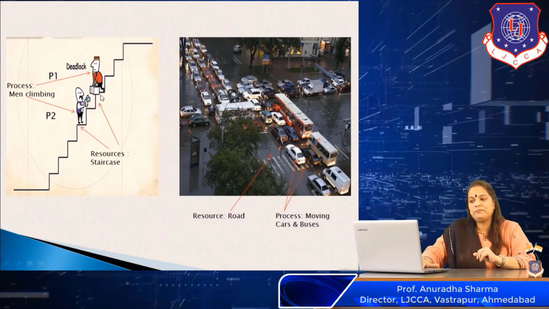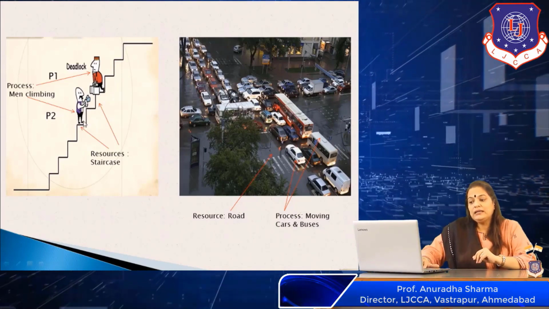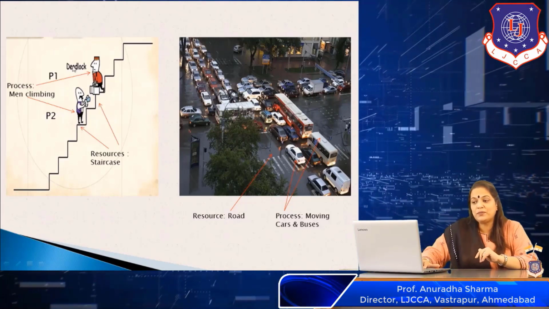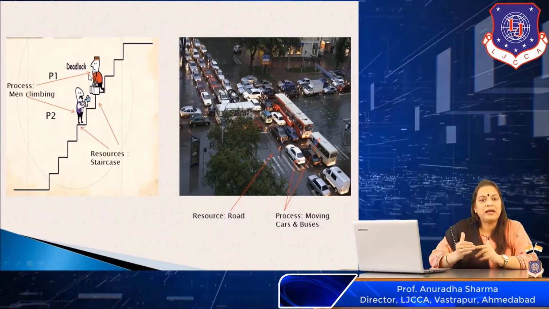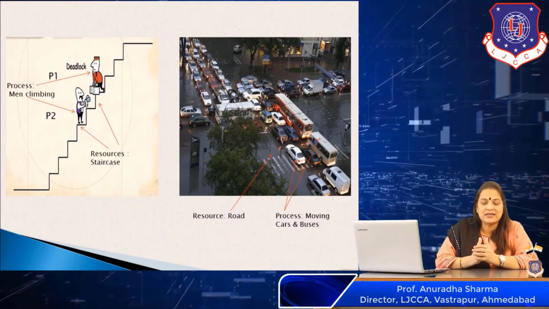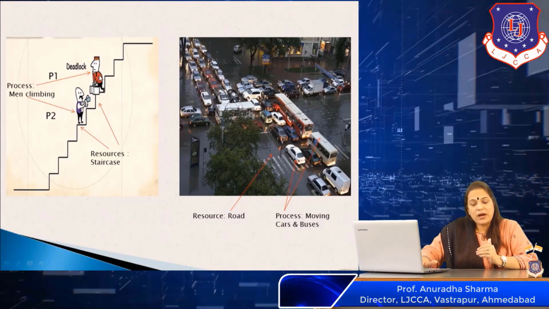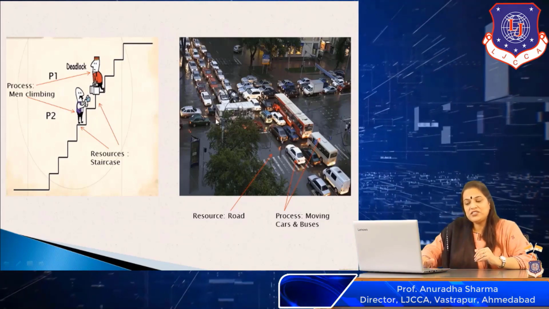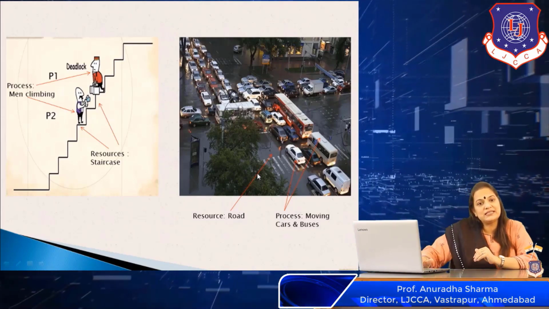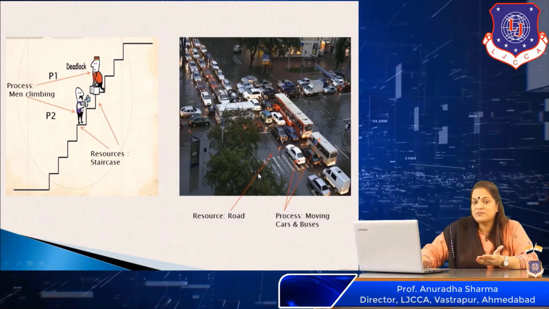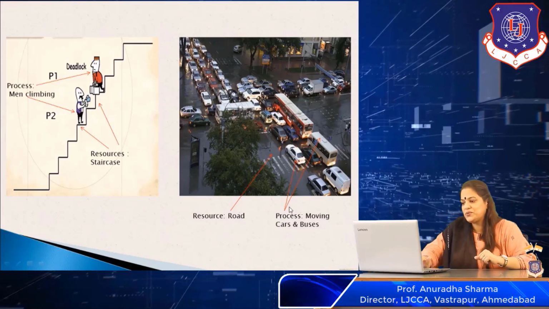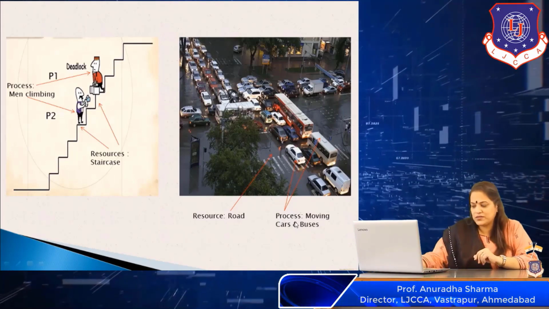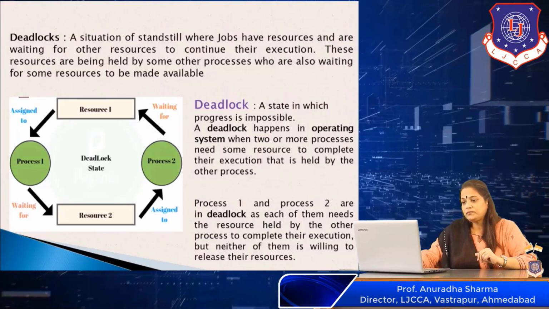In the staircase example, the situation of a deadlock, the resource is the staircase. The staircase is a resource, and the processes are the two people climbing up or climbing down the stairs. This is process 1 and this is process 2. Considering the traffic jam example, here the resource is the road on which the traffic is moving or is in a deadlock situation. And the processes are the moving buses and cars, the different processes.